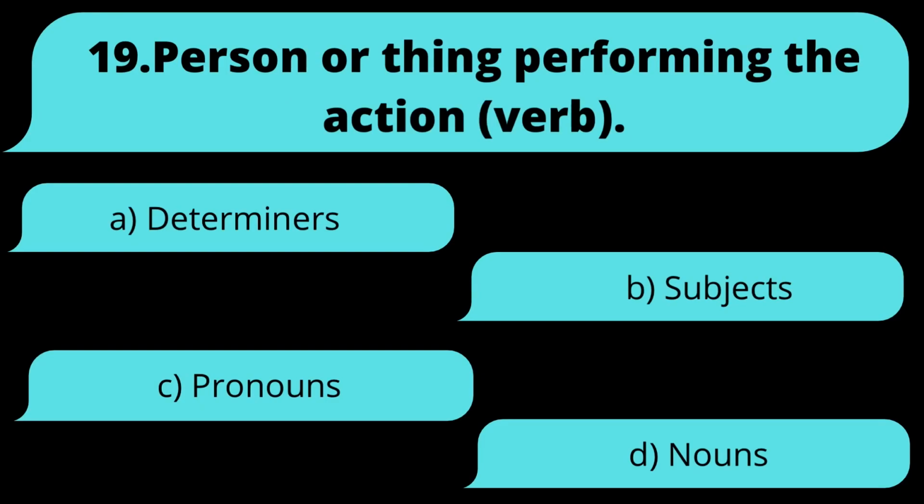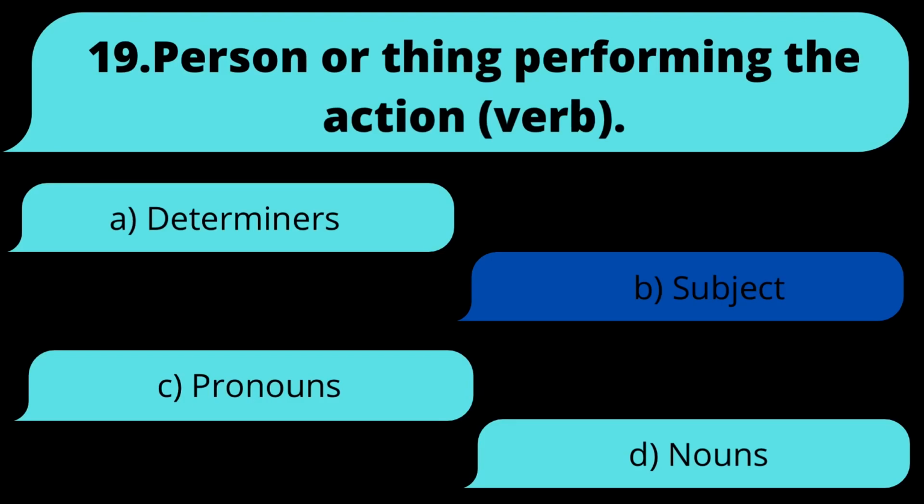19. Person or thing performing the action or the verb. Is it A, determiners, B, subject, C, pronoun, D, nouns? The answer is B, subject.